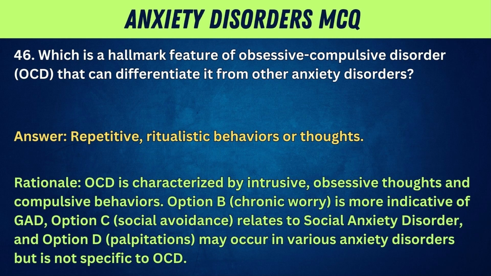Rationale: OCD is characterized by intrusive, obsessive thoughts and compulsive behaviors. Option B, chronic worry, is more indicative of GAD. Option C, social avoidance, relates to social anxiety disorder. And option D, palpitations, may occur in various anxiety disorders but is not specific to OCD.